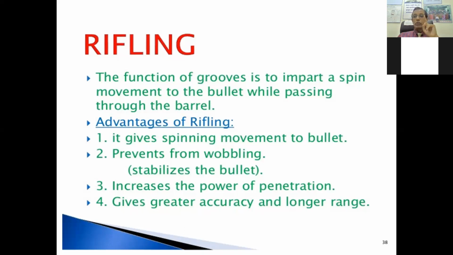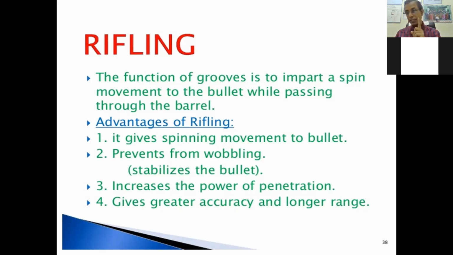The very favorite viva question of the examiner: what are the advantages of the rifling? First, it gives the spinning movement to the bullet. Second, it prevents the oblique. Third, it increases the power of penetration. And fourth, it gives accuracy at a longer range.